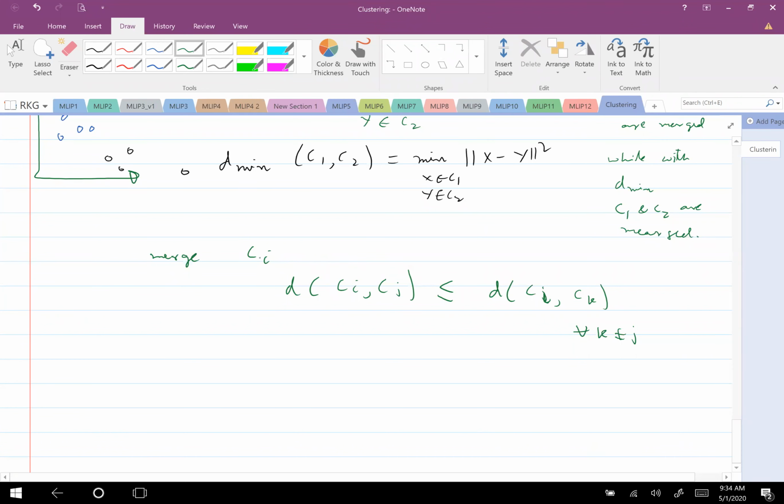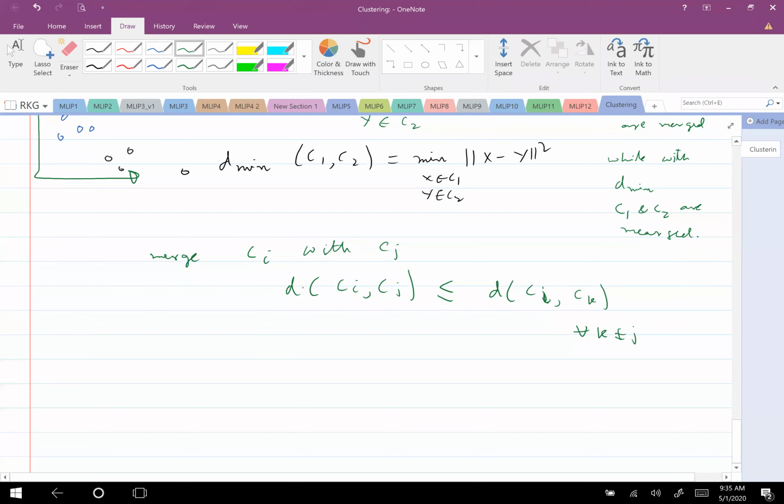Okay, Ci is the cluster we would like to merge with some other cluster. Which cluster should I merge? I will merge with Cj in case its distance is lesser than any other.